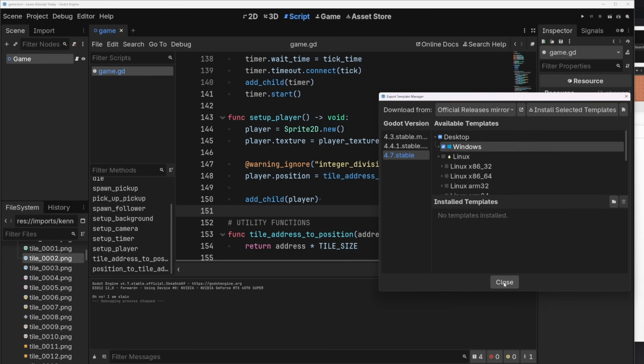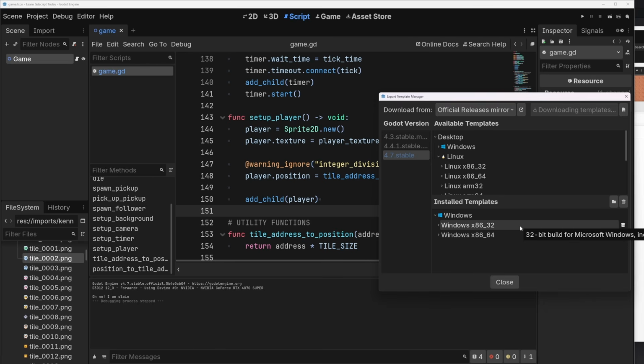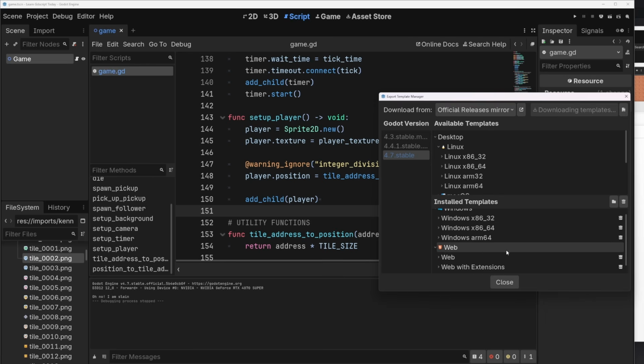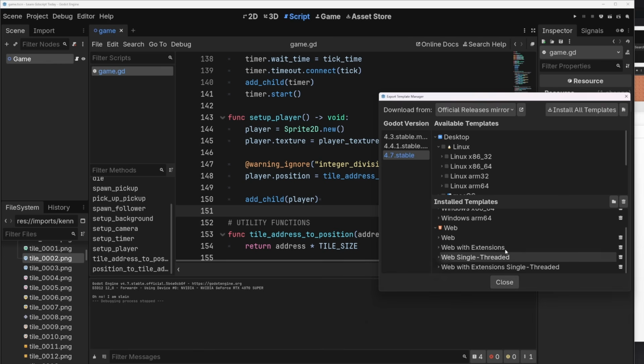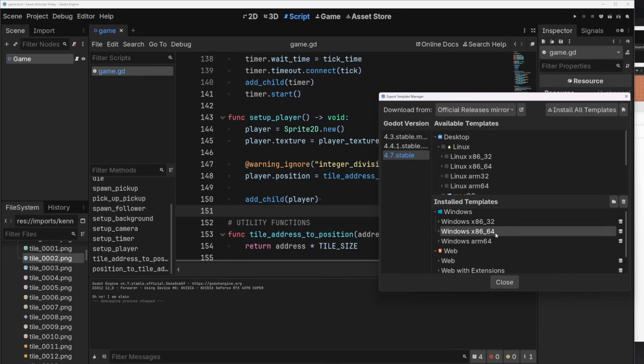And then if we click Install Selected Templates, it should take a few minutes to get those onto your computer, as long as you're connected to the internet. Okay, and they'll show up as they install right down here. Click on Close once they are done. You probably don't need all of these. I don't really know the difference between all of these completely, and it doesn't matter that much. We'll just use the basic web and the Windows x86 probably.